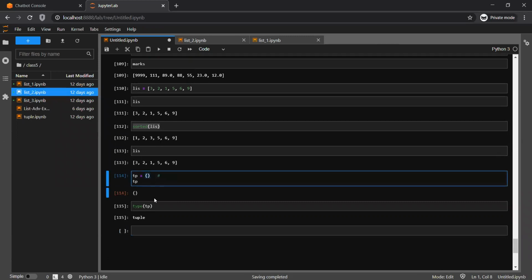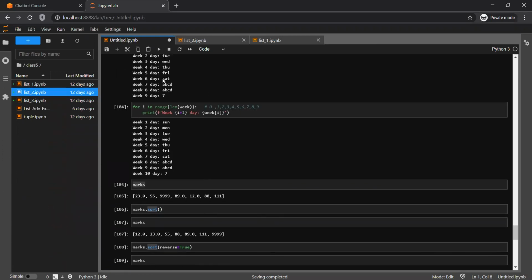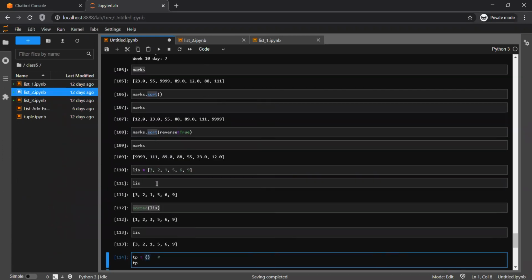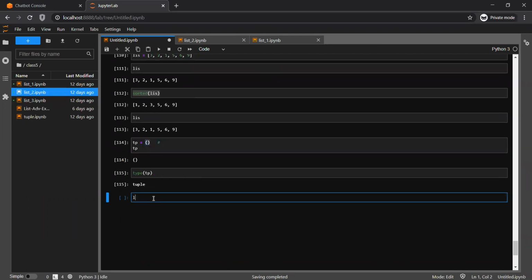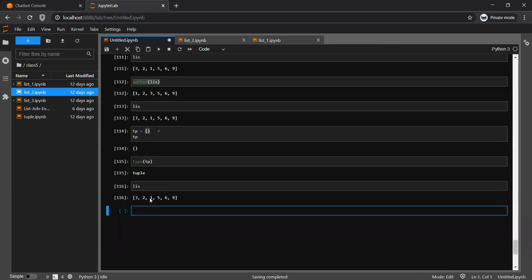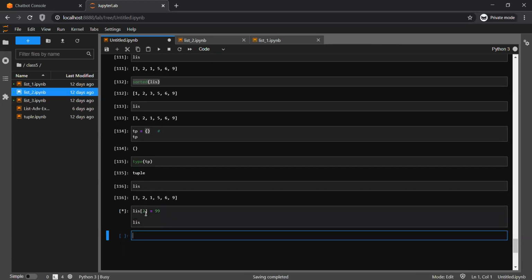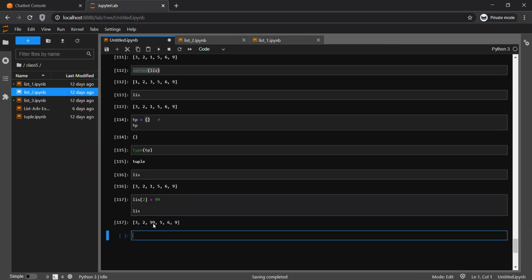There is only one basic difference between list and tuple. As you have seen here, in the list you can change a particular index value, right? So suppose this is a list, and if I want to change, suppose, the third element to 99, and print the list again, that's possible with the list, but that is not possible with the tuple.